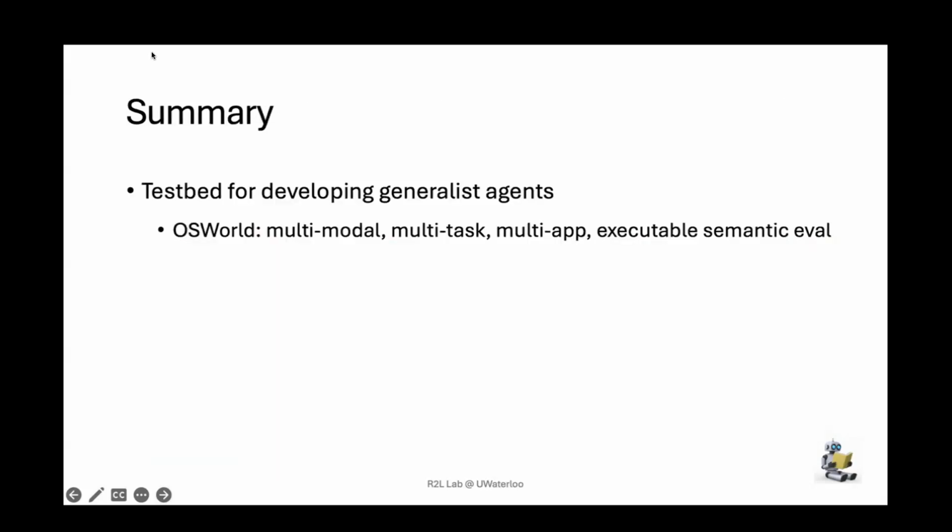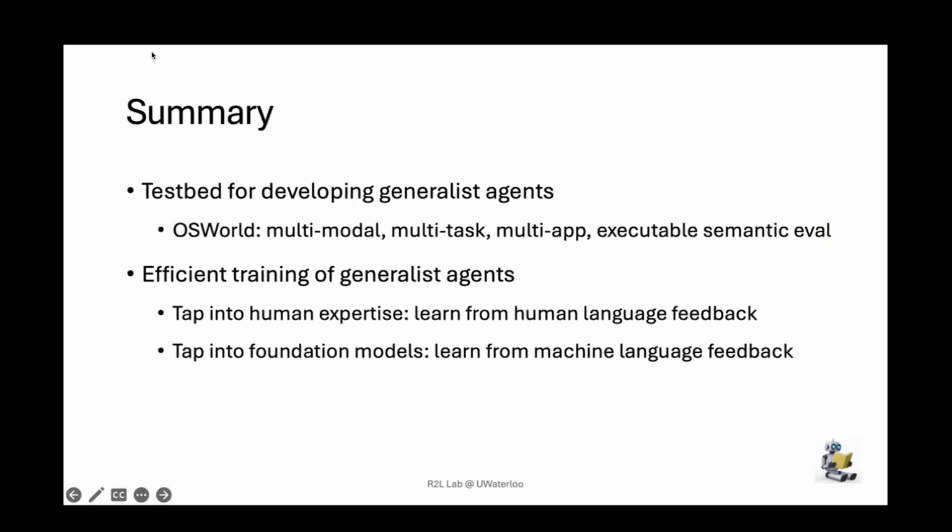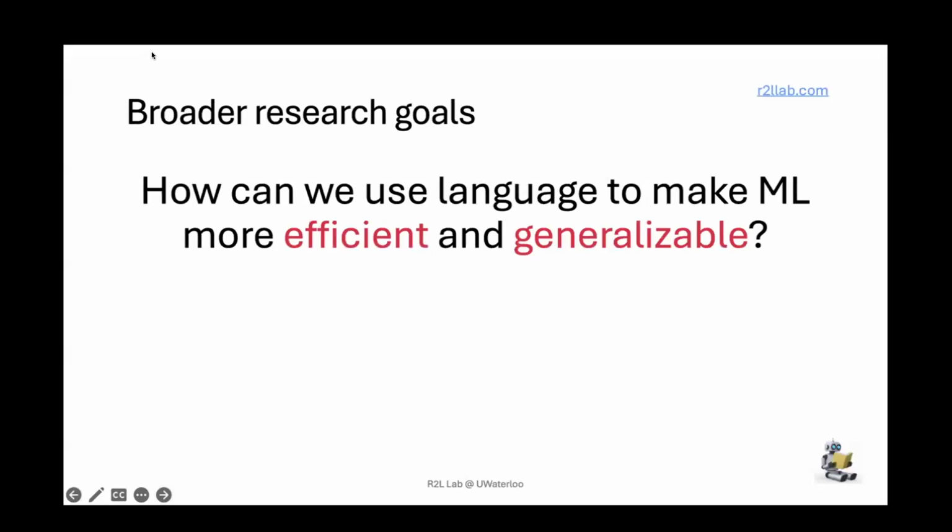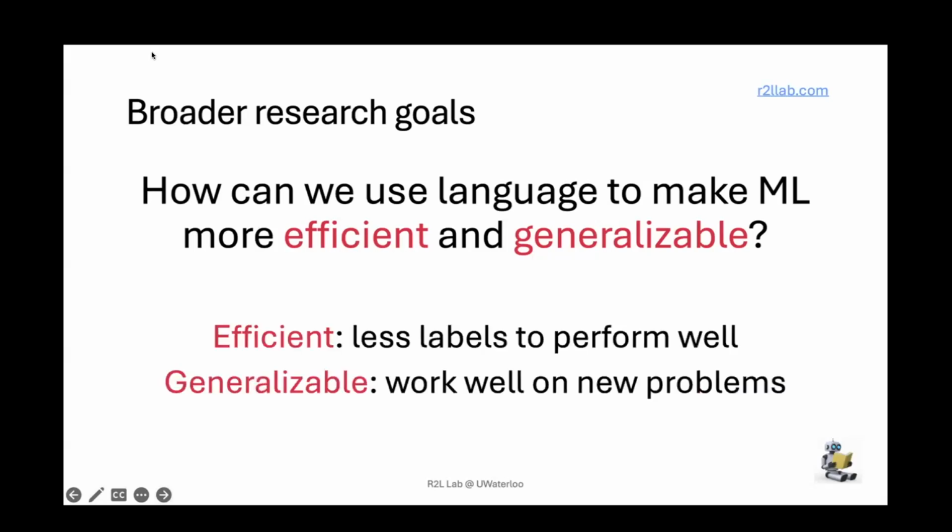In the interest of time, I'm not going to go over the summary. We talked about testbeds, and then we talked about learning from feedback, both human and language. Finally, I just want to talk about my lab at Waterloo. Our research is centered around how we can use language to make machine learning more efficient and more generalizable. Efficient here means needing less supervision, fewer labels, less human interaction to perform well. These are things like learning from feedback. Generalizable means building systems that work well in the real world despite not having a lot of data for it during training. These are things like OSWorld and these kinds of efforts. And that concludes my talk. Thank you.